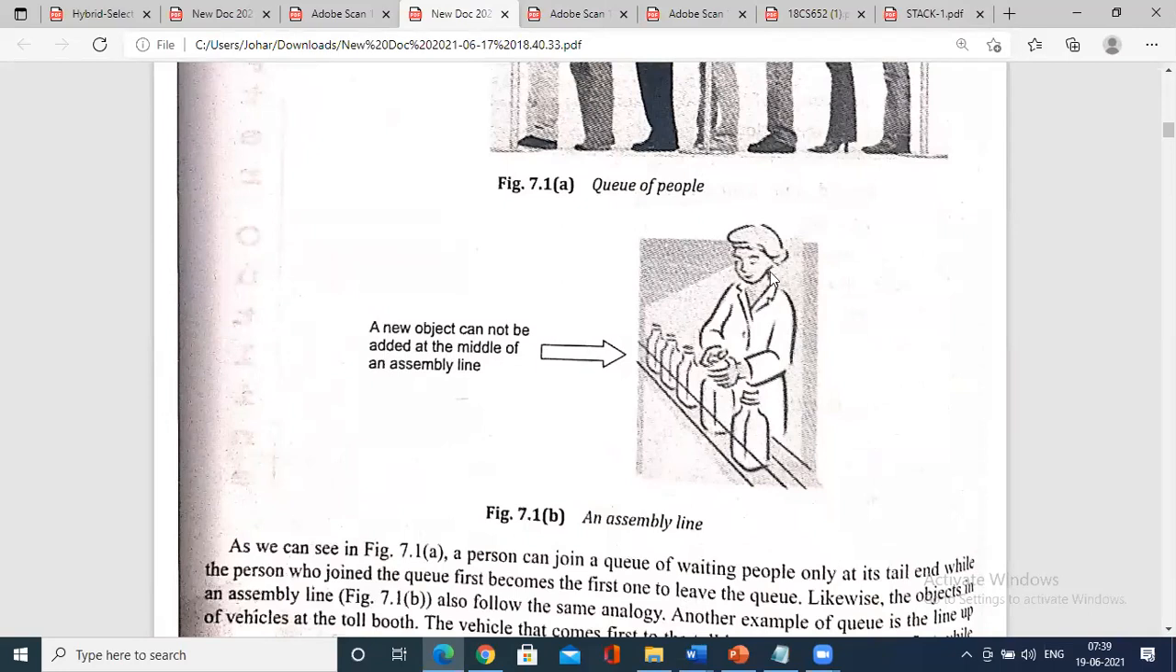Similarly, say this person is filling a bottle in one assembly line. He cannot skip any bottle. He has to follow first in, first out. The first bottle filled has to go out, then the next bottle filled has to go out. A new object cannot be added in the middle of an assembly line, so no operations could be done in between. It has to follow the order of a queue.